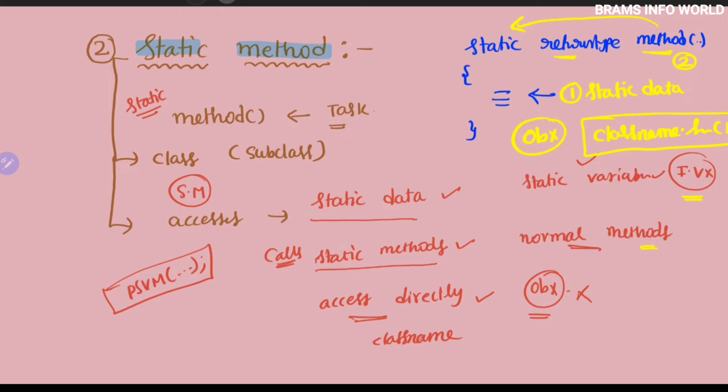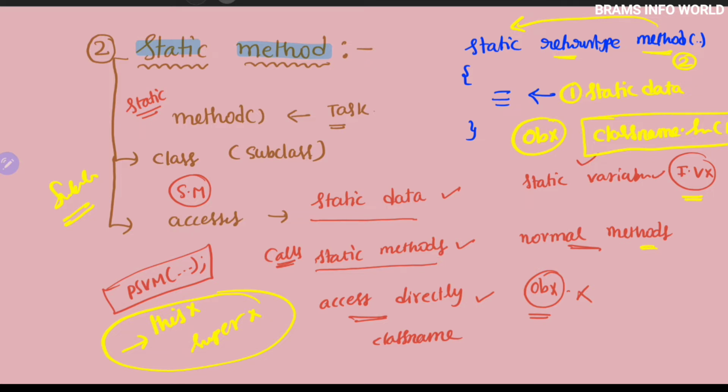Let us discuss with a program, then you will get full clarity about the concept of a static method in the Java language. A static method in Java is one type of method that belongs to the class, and it can access only static data. One more important point is that we cannot use the this keyword or the super keyword in a static context. A static method cannot refer to this or super in any manner in a class. So this is the concept of a static method.